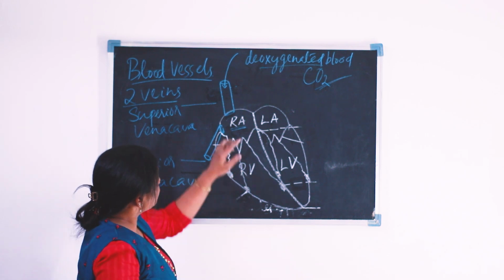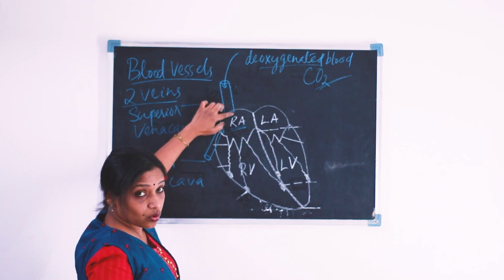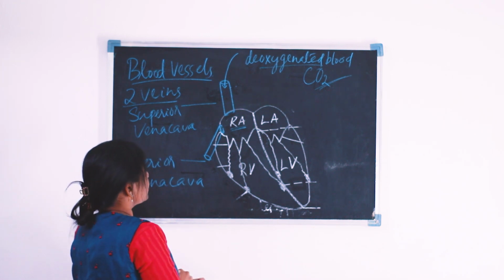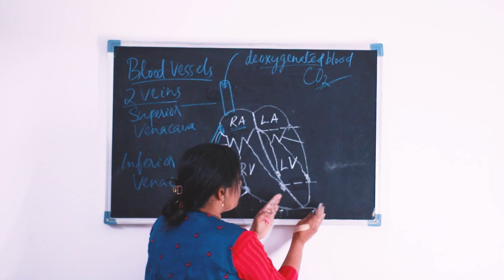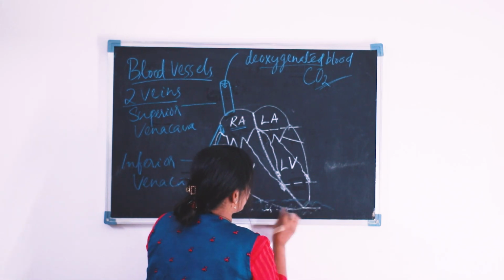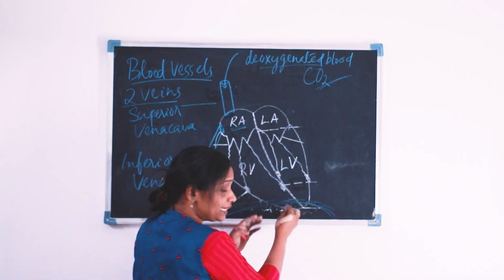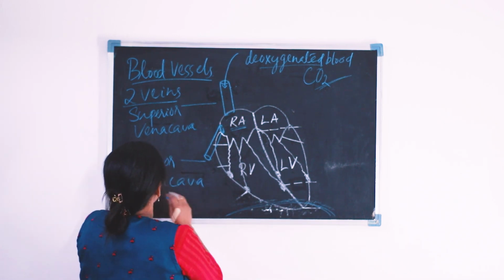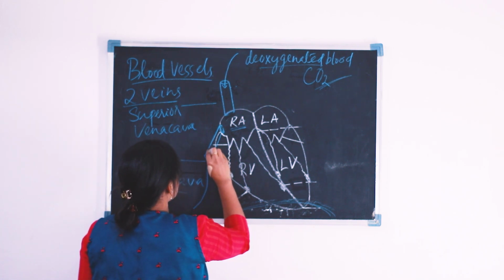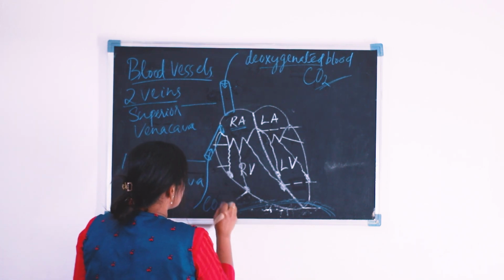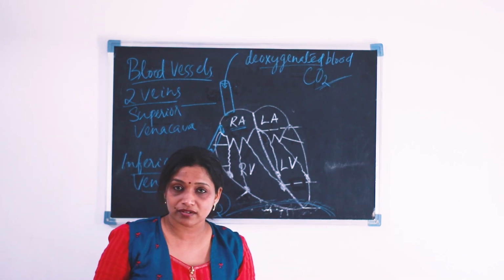The opening of the superior vena cava is at the top part of the right auricle. From the bottom portion of our body, that is below the diaphragm, the inferior vena cava carries the deoxygenated blood, which is rich in carbon dioxide and deficient in oxygen.